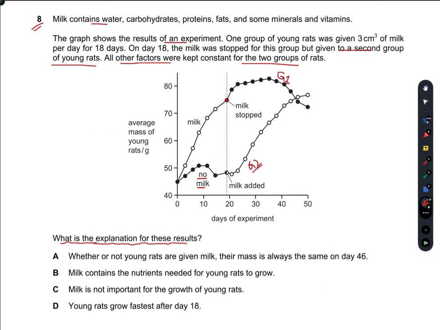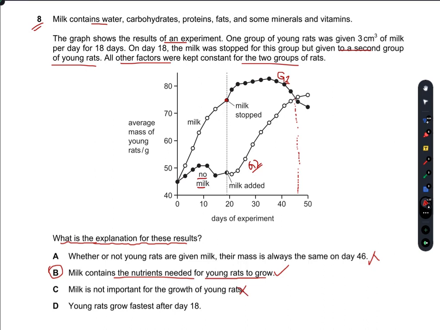So whether or not young rats are given milk, their mass is always same on the day 46. So on the 46th day approximately here, their mass is same, but it is not an explanation why this mass of this G1 falls. So A is incorrect. Milk contains the nutrients needed for young rats to grow. Yes, they do contain nutrients. This makes more sense.